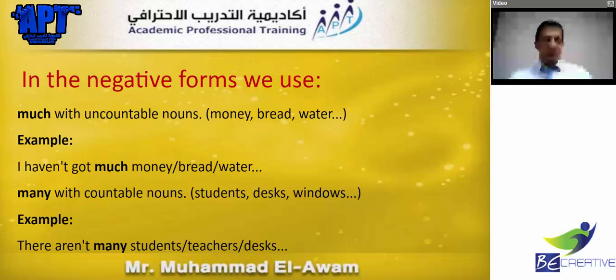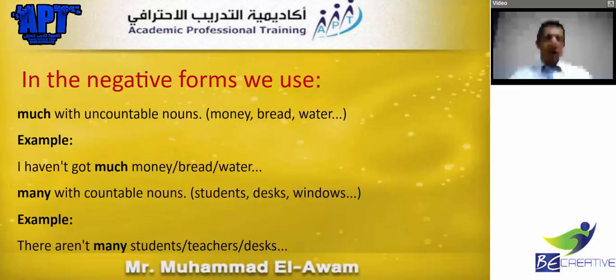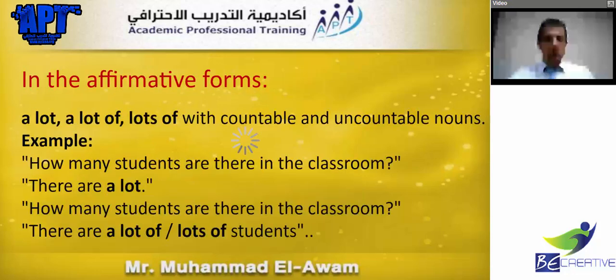In the negative form, it's still the same case: much with non-countable, many with countable. In the question and in the negative form, we use much only with non-countables and many only with countables.